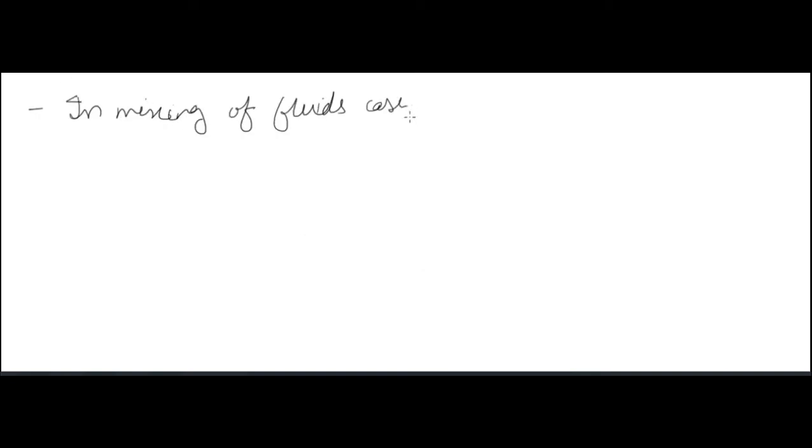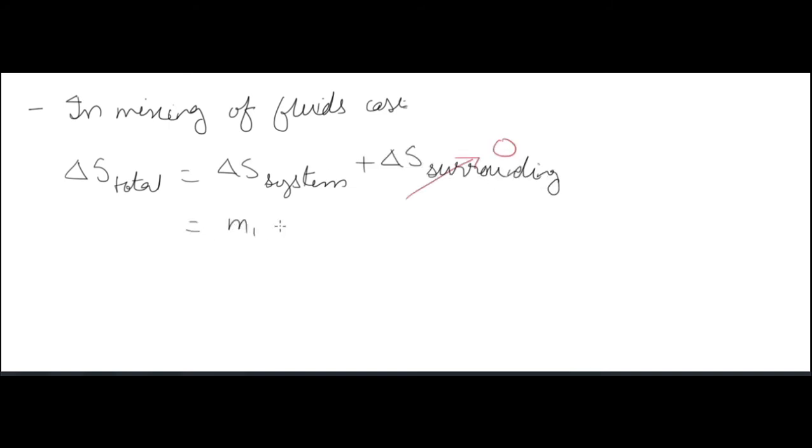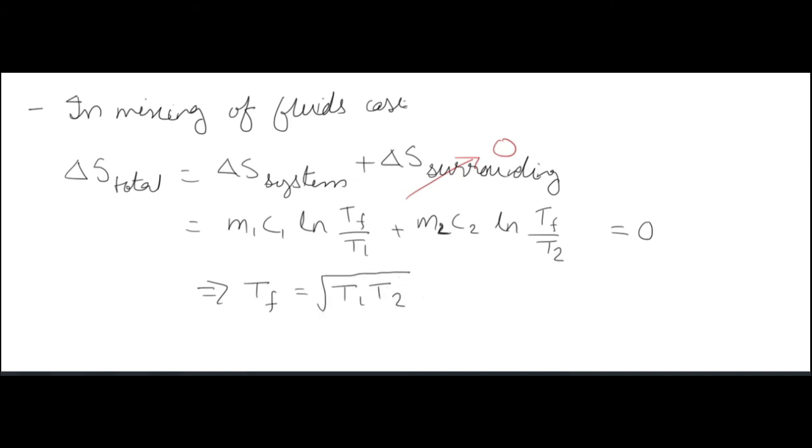Now the previous problem that we were discussing, the mixing of the fluid. In that question, the entropy generation would have been like this: m1 c1 ln Tf by T1 plus m2 c2 ln Tf by T2.